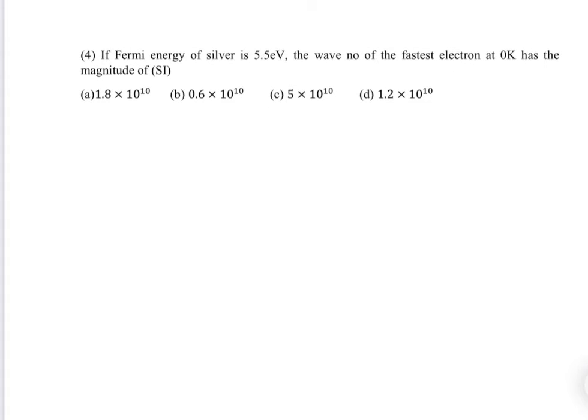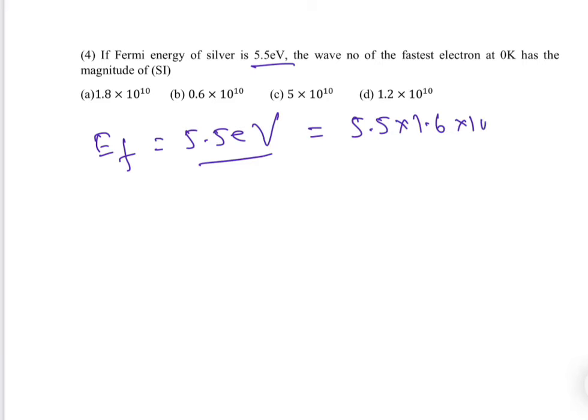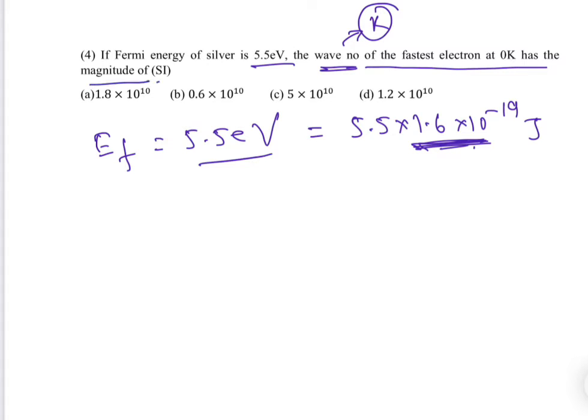Here, the Fermi energy of silver is 5.5 electron volt, so EF is 5.5 eV. We can simply convert it to joules: 5.5 into 1.6 times 10 to the power minus 19. This is the charge of a single electron, so it is better to remember this one, 1.6 times 10 to the power minus 19. The wave number is given by k, we know. The fastest electron at 0 Kelvin, magnitude. So here what they want is the wave number, right?